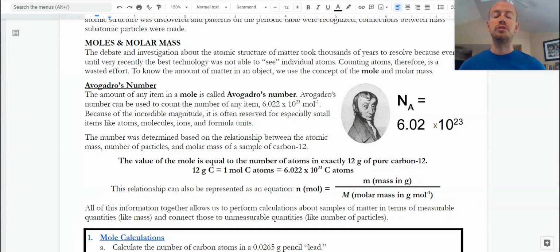But that number was chosen because of the idea of moles and specifically molar mass connecting to the elements on the periodic table. So we've got 118 elements. They all have atomic numbers telling us how many protons are there, which is equal to the electrons in a neutral atom. And then most of them have neutrons as well. Well, all of those things together, especially the protons and neutrons, give the atom's mass. And when we have an individual atom, it has an atomic mass. That is how much that atom weighs. And a unit we use for that a lot is AMU, atomic mass units. And it's a very, very, very tiny number.